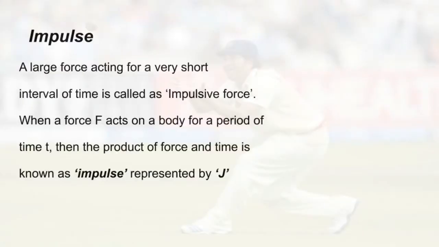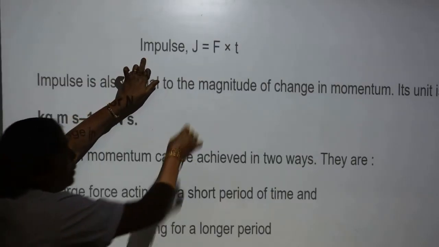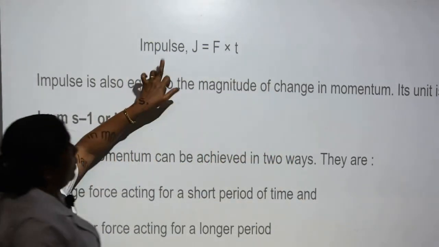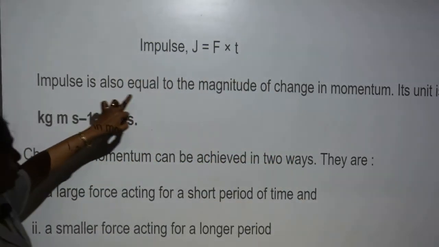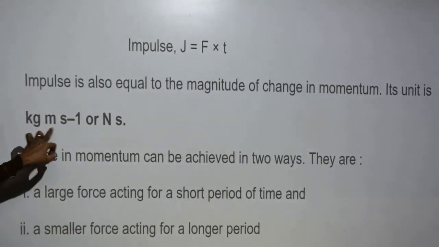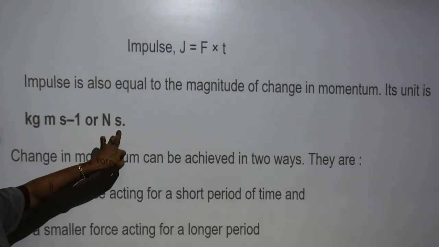Impulse. A large force acting for a very short interval of time is called an impulsive force. When a force F acts on a body for a period of time t, the product of the force and time is known as impulse. Impulse has the symbol J. Impulse is also equal in magnitude to the change in momentum. The SI unit of impulse is kilogram meter per second or Newton second.